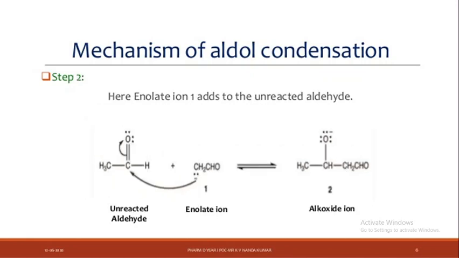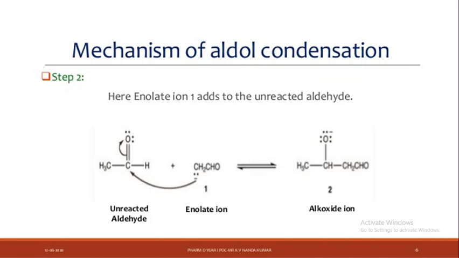Step second, nucleophilic attack, nucleophile attack. Here the enolate ion or carbanion adds to the unreacted aldehyde. What is a nucleophile? A nucleophile is a species with more electronegativity, more electron density or negative charge.